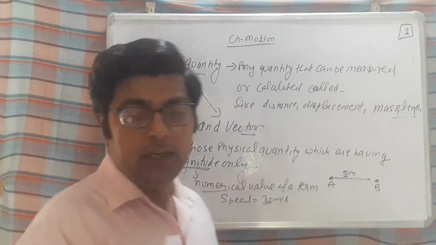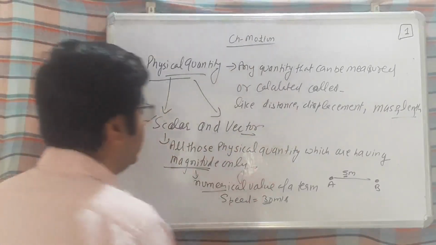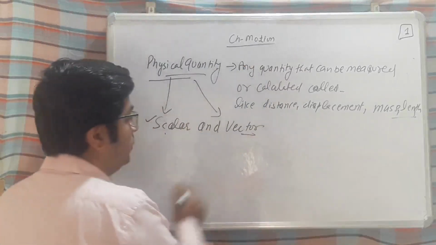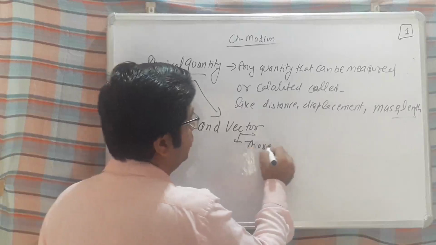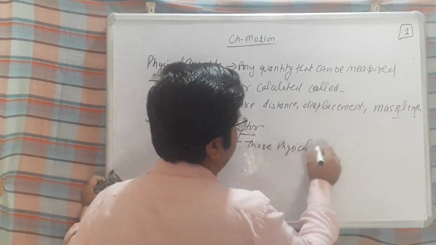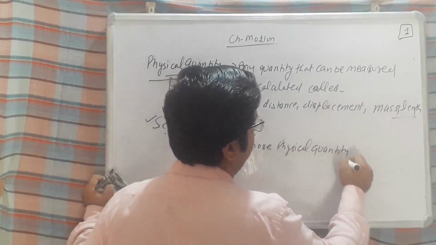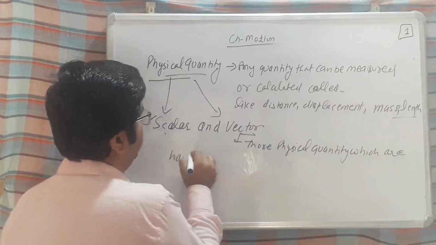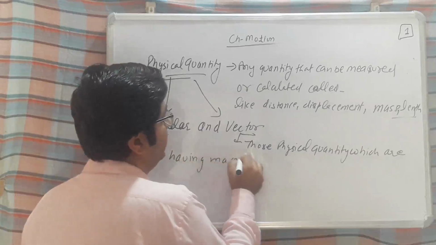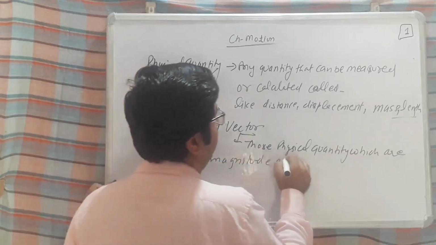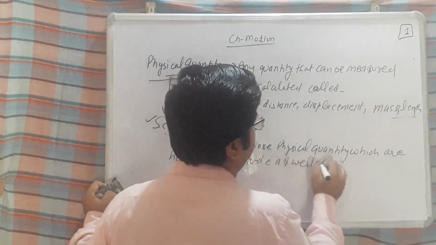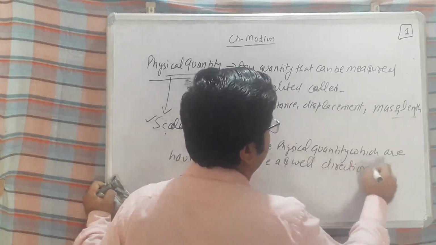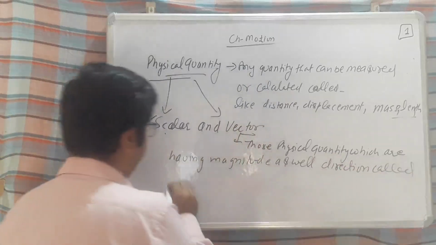scalar quantity. And vector quantities are those physical quantities which are having magnitude as well as direction, called vector quantity.